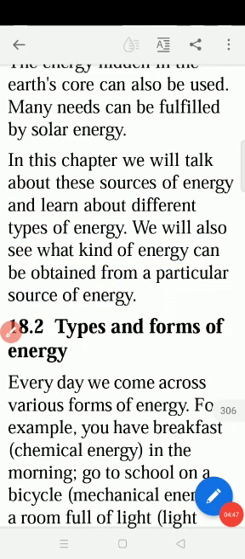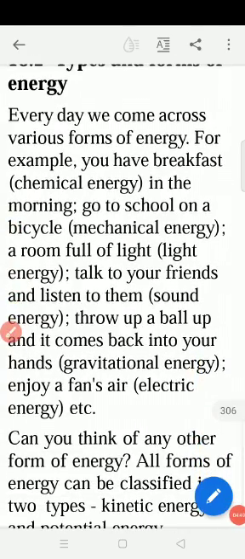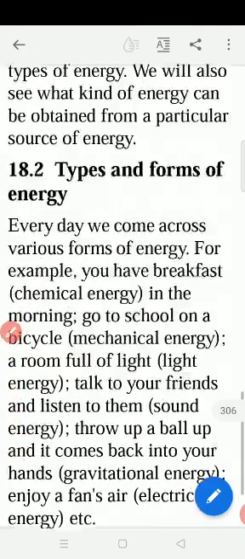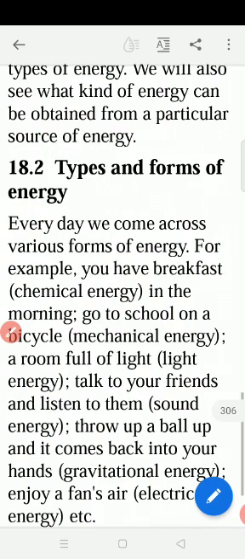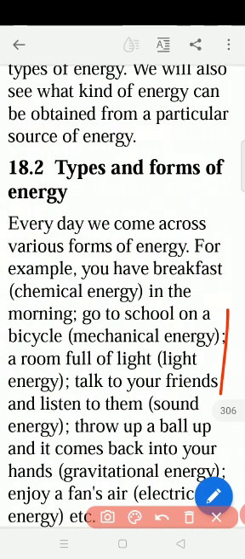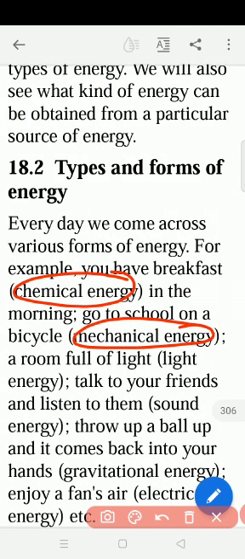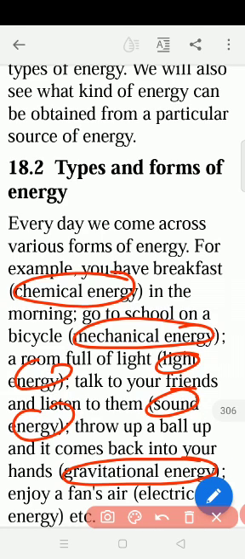So the next one, we see the types and forms of energy. Here we see chemical energy, mechanical energy, light energy, sound energy, gravitational energy, and the next one is electrical energy.